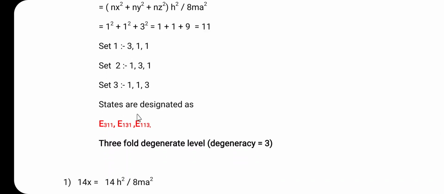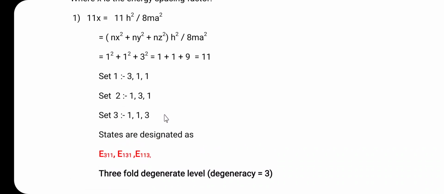So, here the states are designated as E311, the second set is E131, and the third one is E113. So, here it is threefold degenerate, that is the degeneracy is 3. So, this is about 11x.